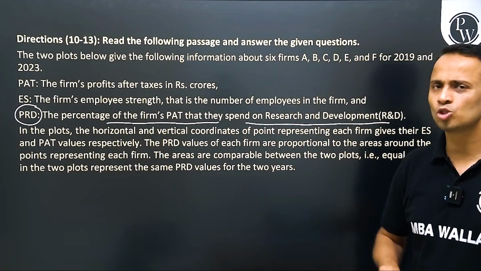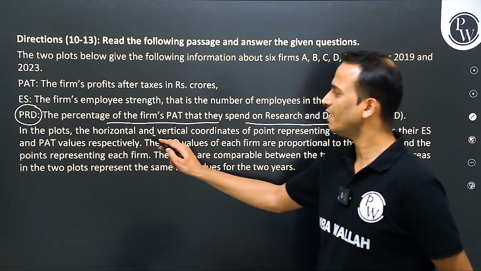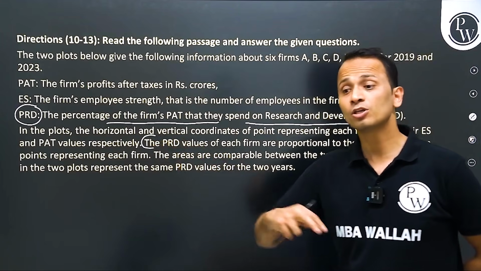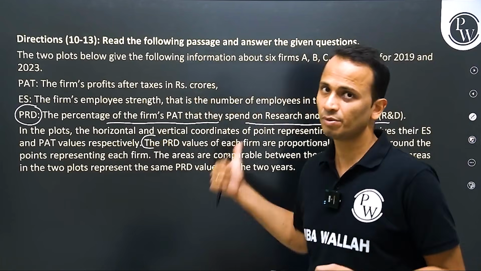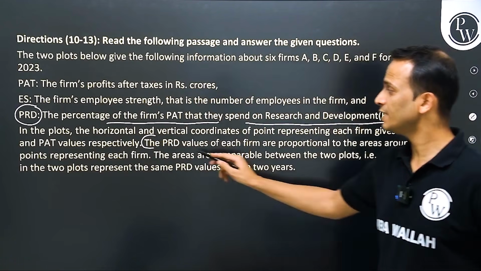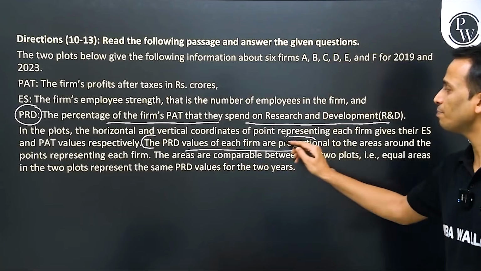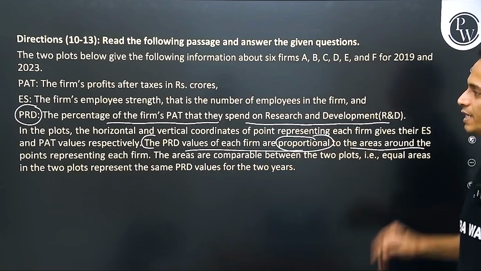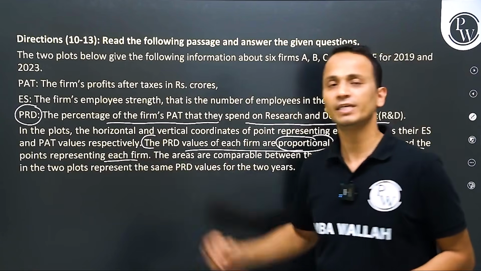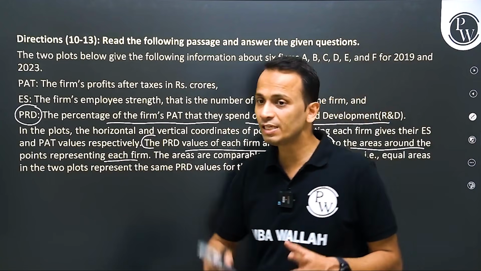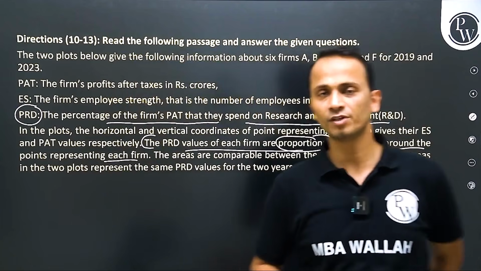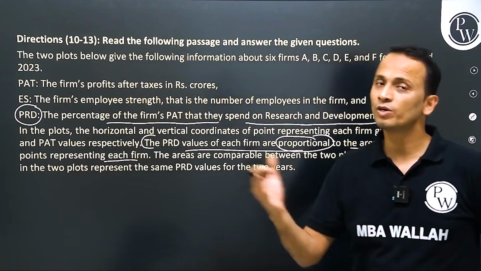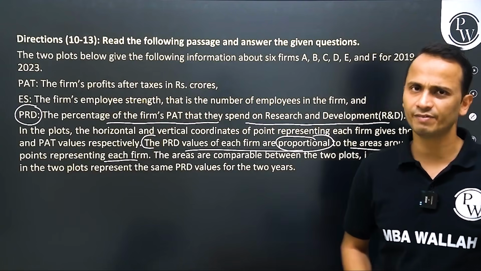Now, this value was not given directly. So how to read the values of PRD? We cannot find out the value of PRD as per the information given. They are saying that PRD values of each firm are proportional to the areas around the point representing each firm. So basically, we can compare PRD between 2 different firms and among the 2 different years that are given to us.